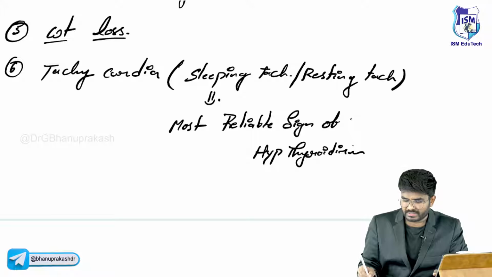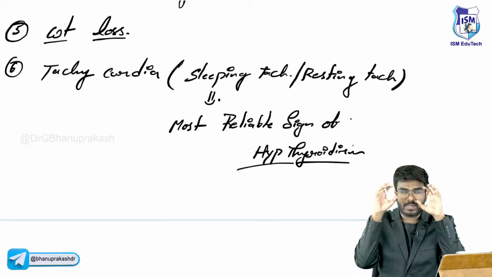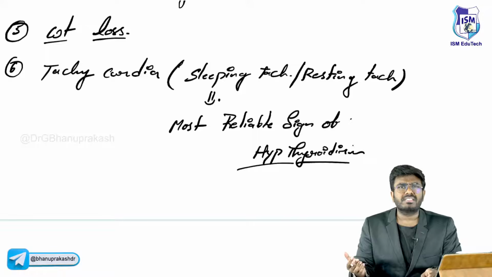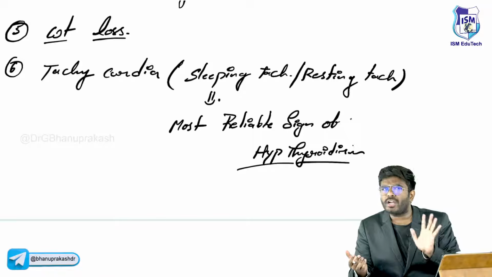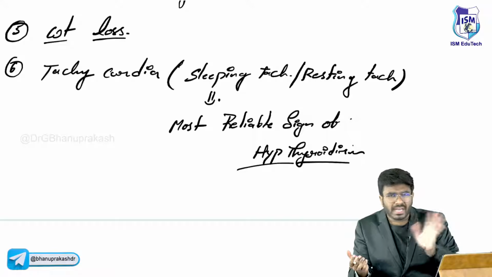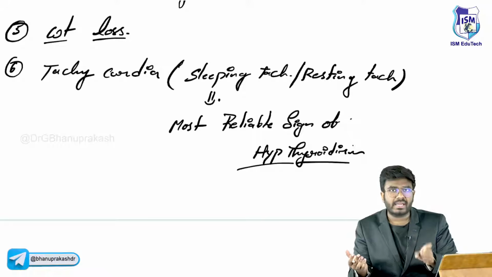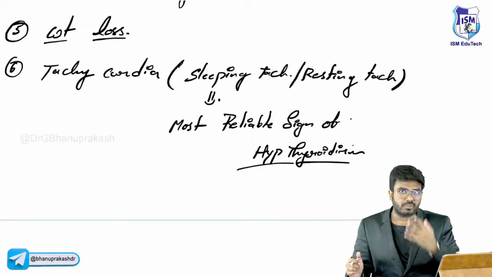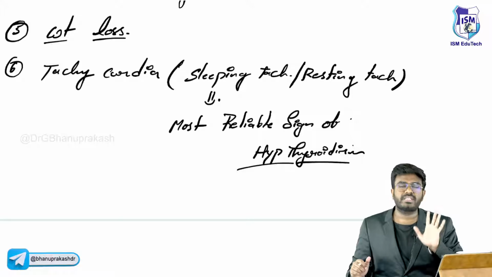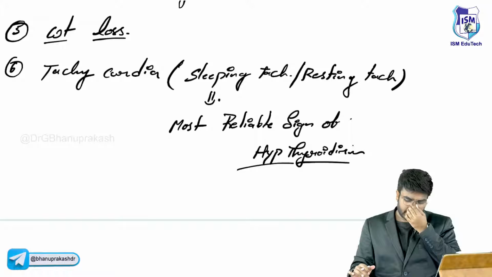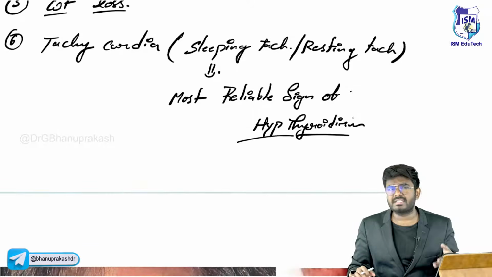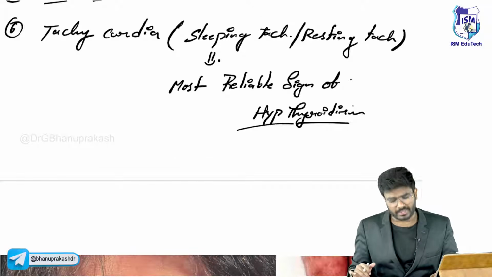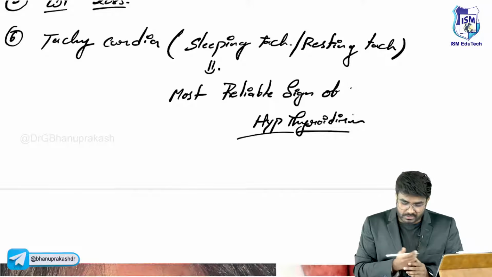Most of the students will think proptosis, the bulging of the eyes, is the most reliable sign. No, sir. Proptosis is going to be seen in Graves' disease only, not in other hyperthyroid conditions. Again and again, I'm telling you, don't think that every hyperthyroid female that shows up in your clinic is going to have proptosis. It's going to be seen in Graves females. I am specifically saying females because Graves is most commonly seen in females. Autoimmune disorders are most commonly seen in females when compared to males. So tachycardia is going to be seen.